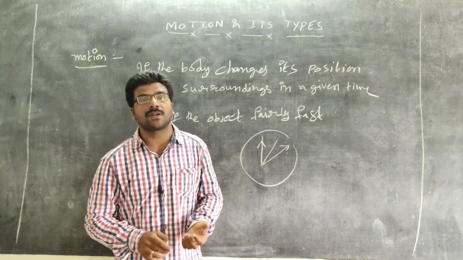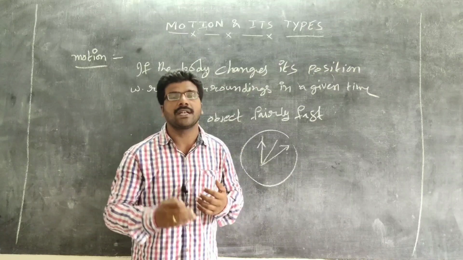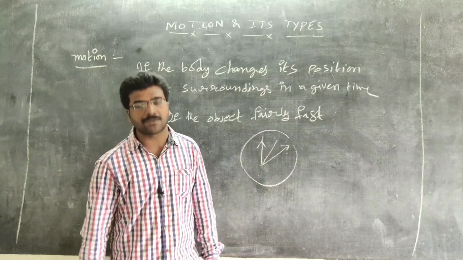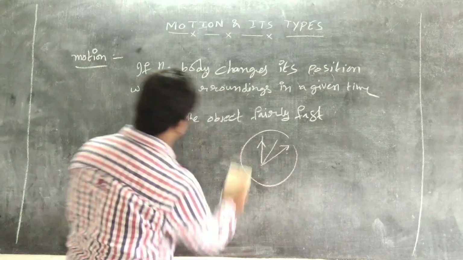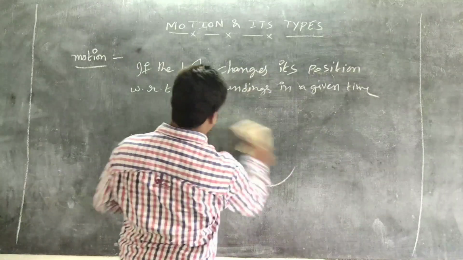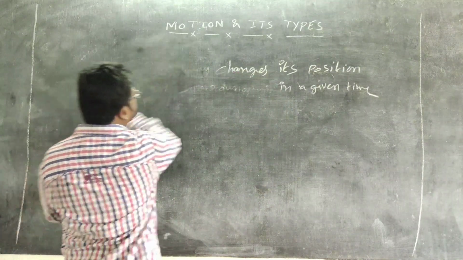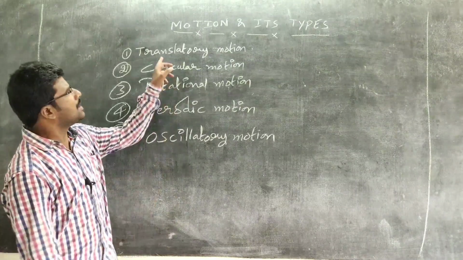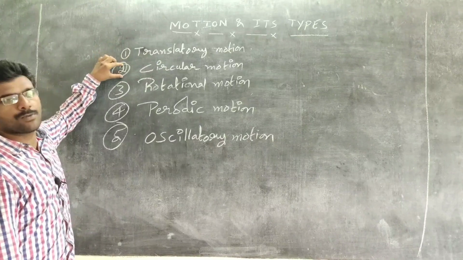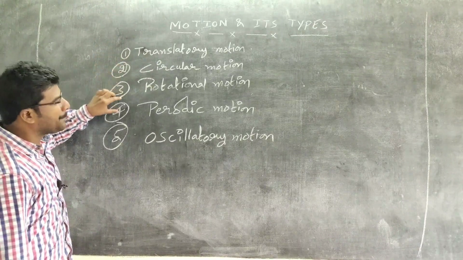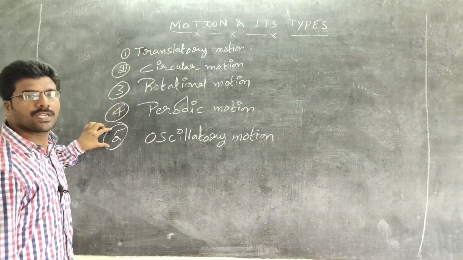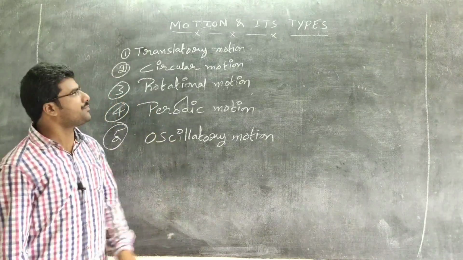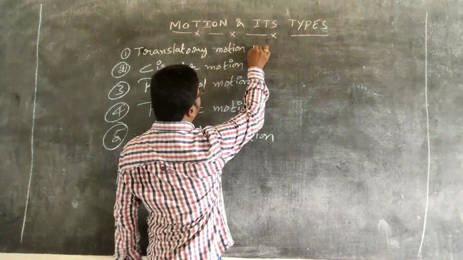Now, when the body undergoes motion, what are the different types of motion? The different types of motion are translatory motion, circular motion, rotational motion, periodic motion, and oscillatory motion. Now we are going to discuss them one by one very neatly. First, coming to translatory motion.